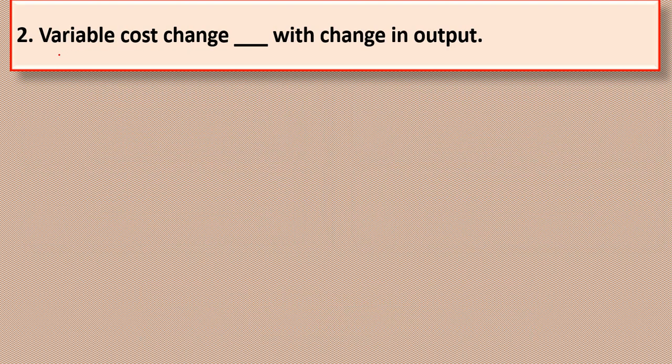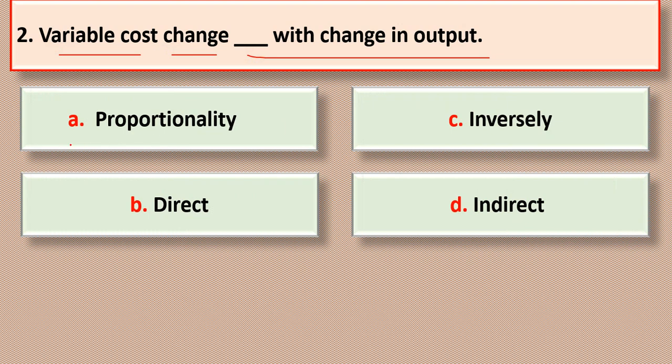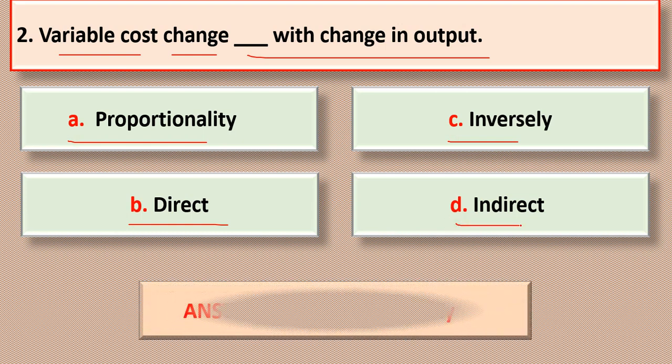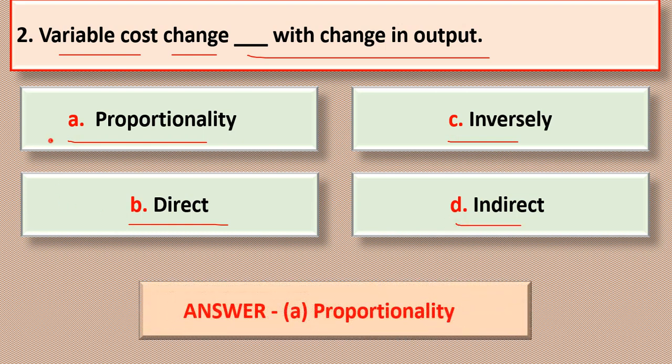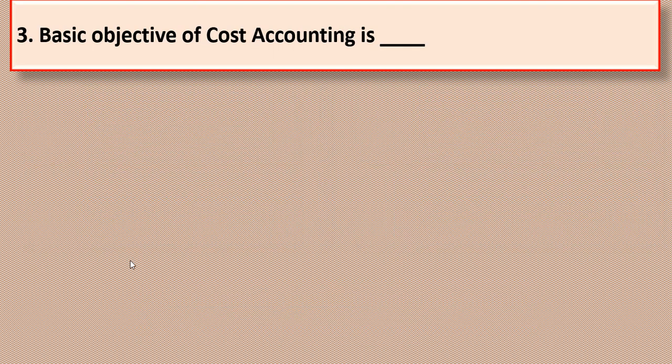Next, question number 2. Variable cost change dash with change in output. The options are option A, proportionality; option B, direct; option C, inversely; or option D, indirect. The correct answer is option A. Variable cost change proportionality with change in output.